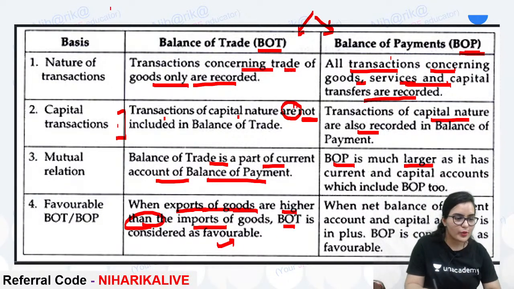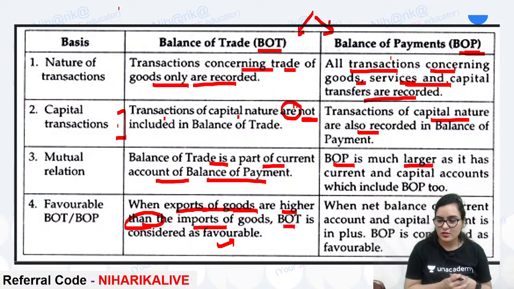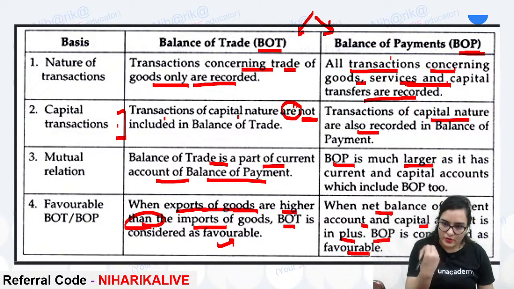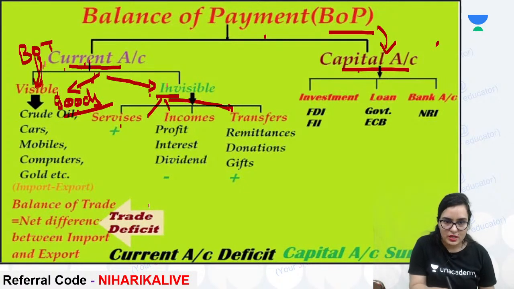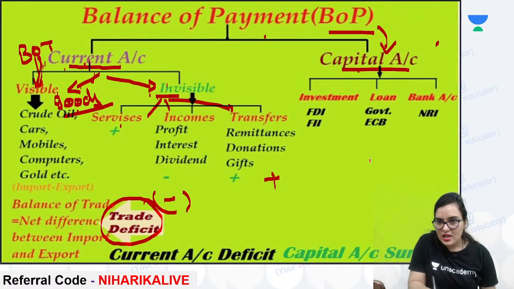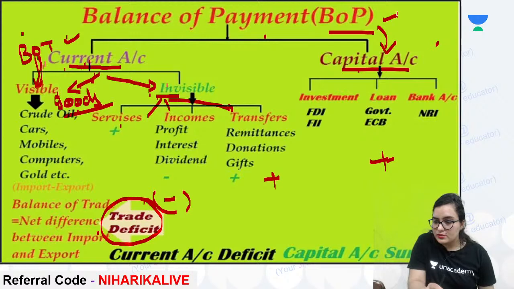From here, many questions are asked. From this table, or from the inference of this table, many questions are asked. Whereas if the net balance of the current account and the capital account is in plus, then BOP will be considered favorable, means current plus capital. Suppose this is in deficit, in negative, and this is in plus, and overall is also in plus. Can this happen, that BOT is negative and unfavorable, and overall BOP is positive? Is it possible?